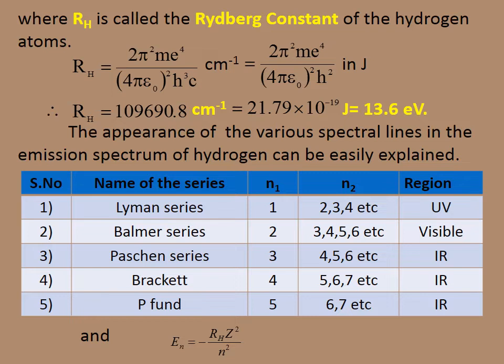Let us consider the first one, the Lyman series, n1 equal to 1 and n2 equal to 2, 3, 4, etc., and it appears in the UV region. Similarly, Balmer series, n1 equal to 2 and n2 equal to 3, 4, 5, 6, etc., and it appears in the visible region. Similarly, Paschen series, Brackett series and Pfund series, and these types of series appear in the IR region, which we have already discussed in the previous slide.